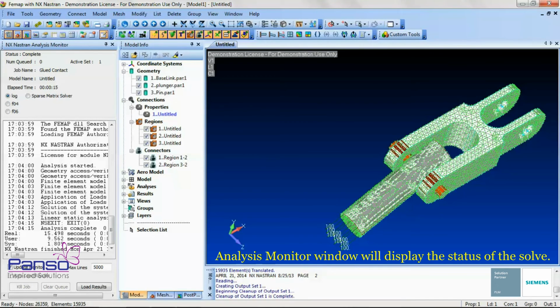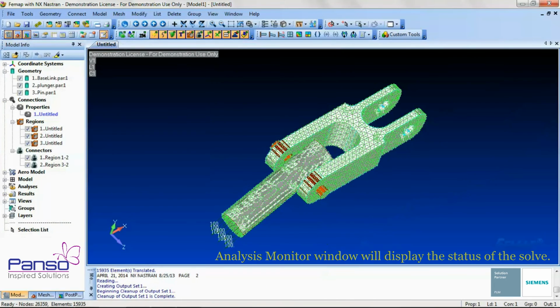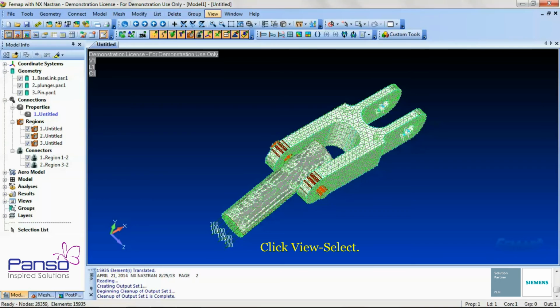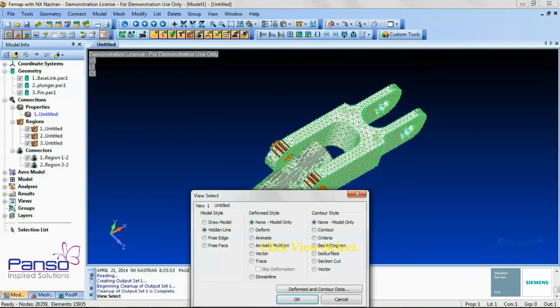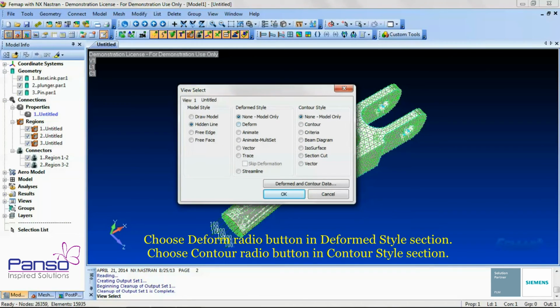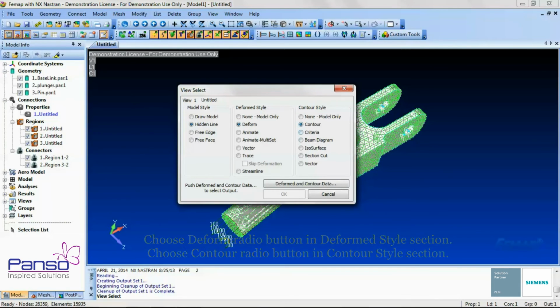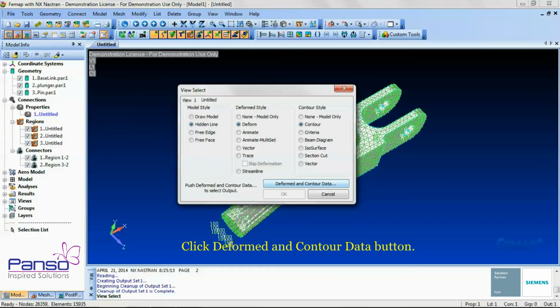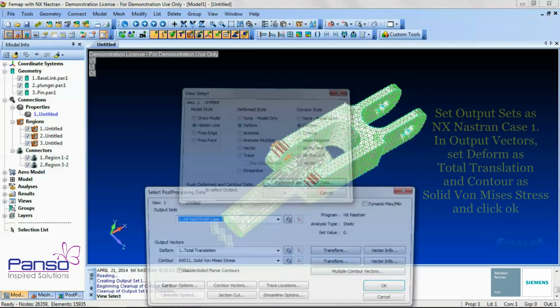To display the deformed model and the solid von Mises stress, click on View, Select. Choose the Deform radio button in the Deform Style section. Choose the Contour radio button in the Contour Style section. Click the Deform and Contour Data button.